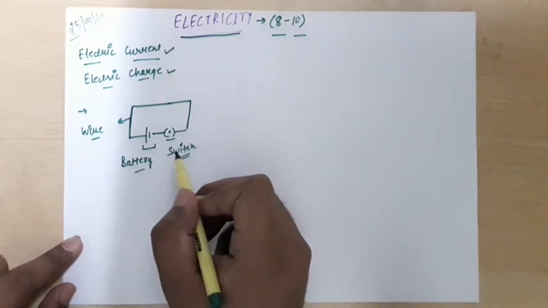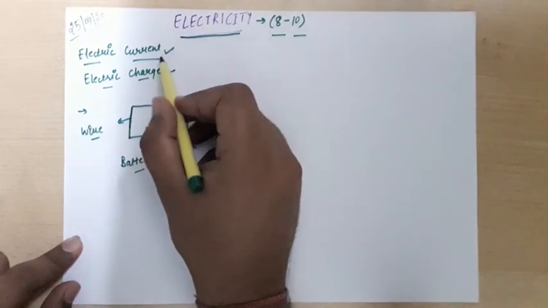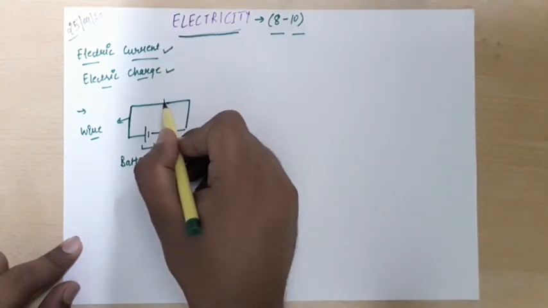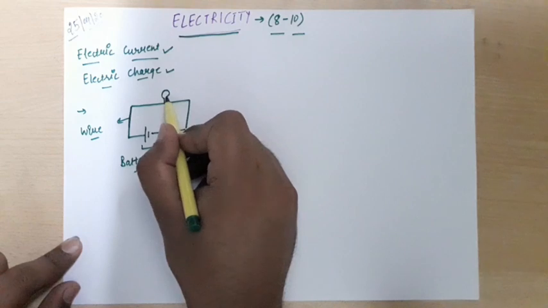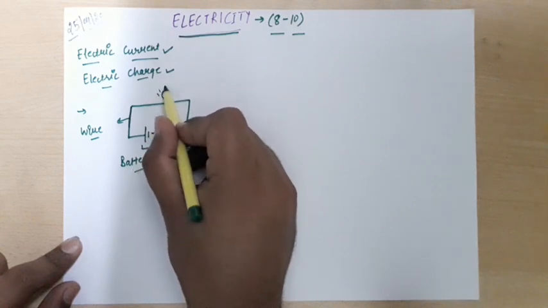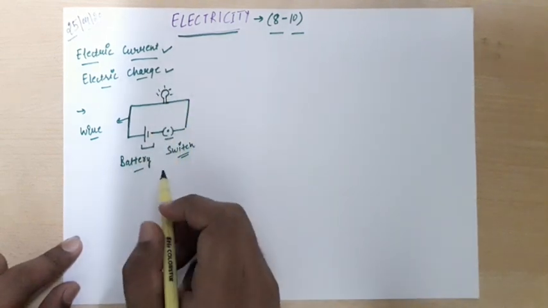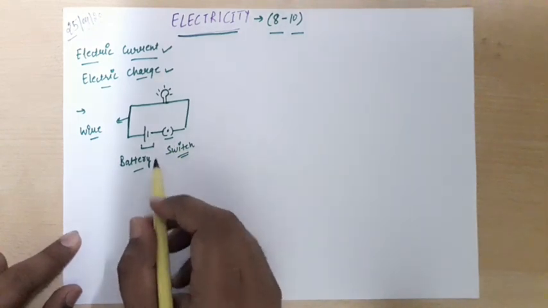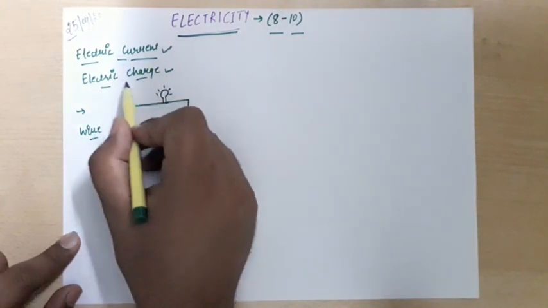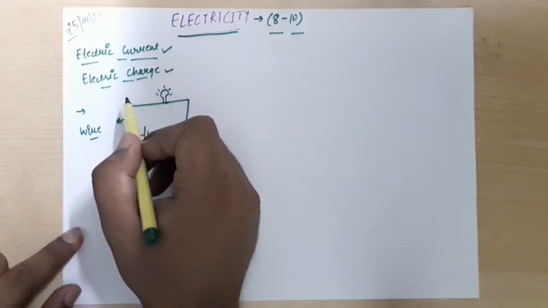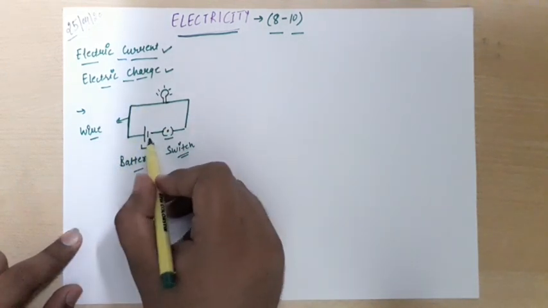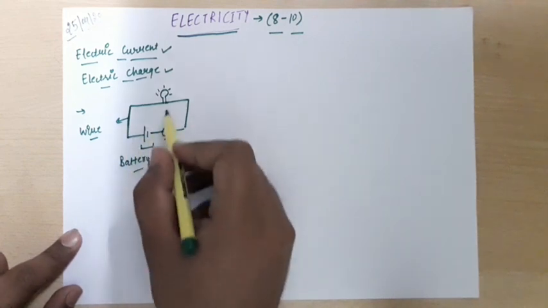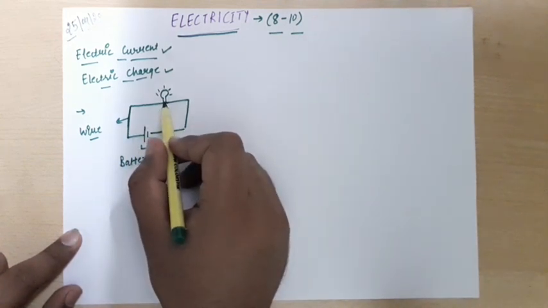Here why I am talking about electric circuit, to understand these two things very nicely, right? I am adding an electrical appliance over here, right? Suppose this is a bulb, and which is in glowing state, right? So now we will understand what is electric current and what is electric charge. Right. So here we can say the current is flowing, right? Because of which this bulb is glowing.